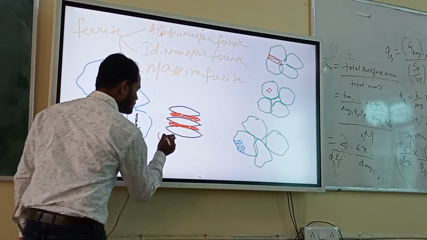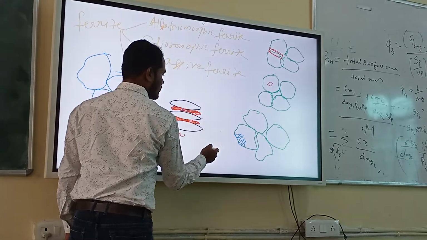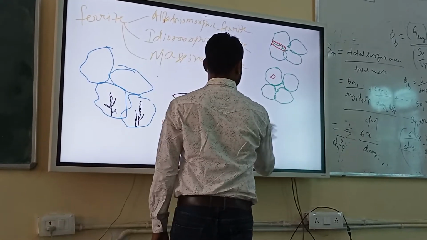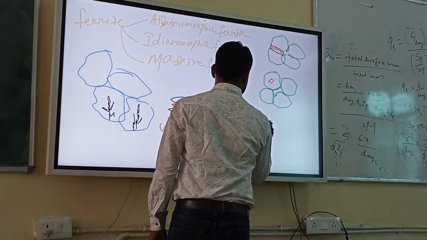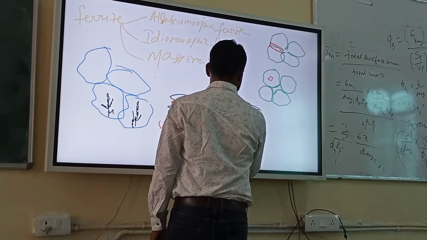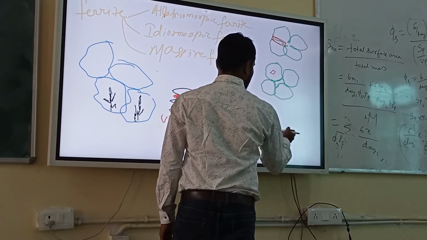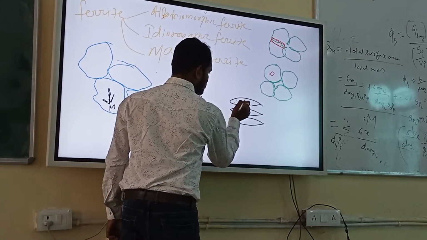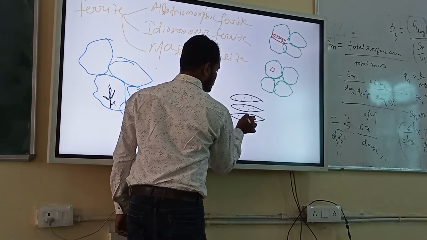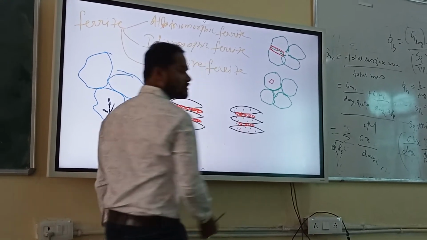This is upper. Lower is okay. This is your lower bainite.